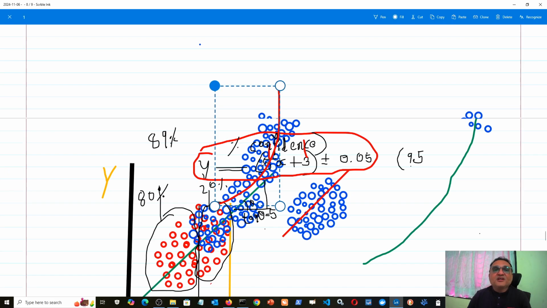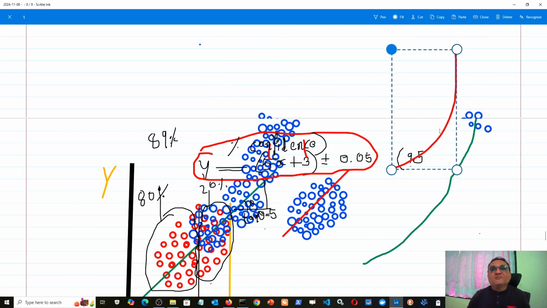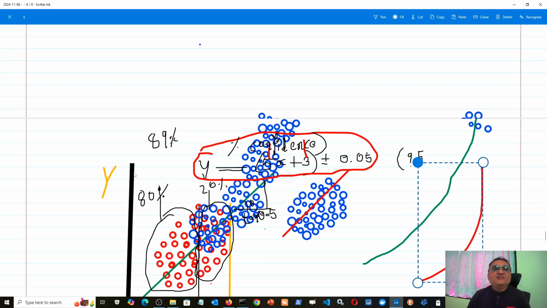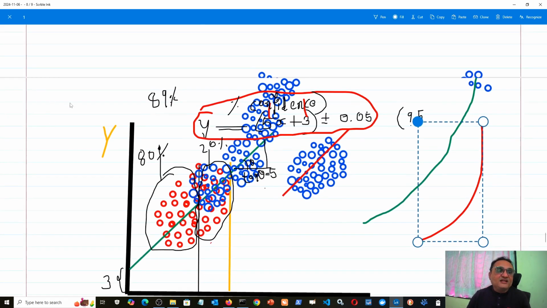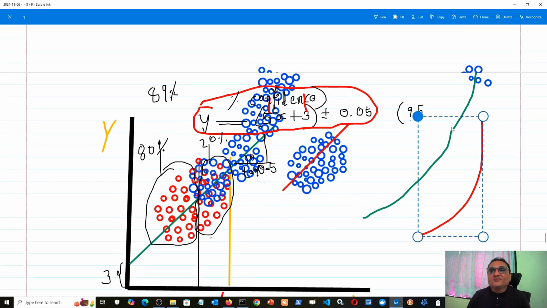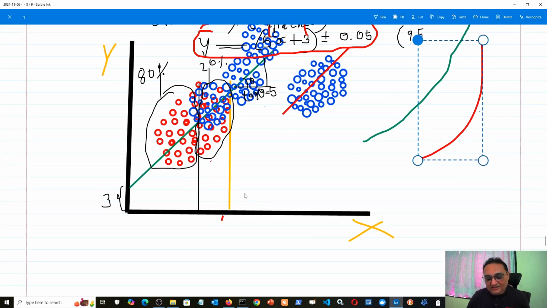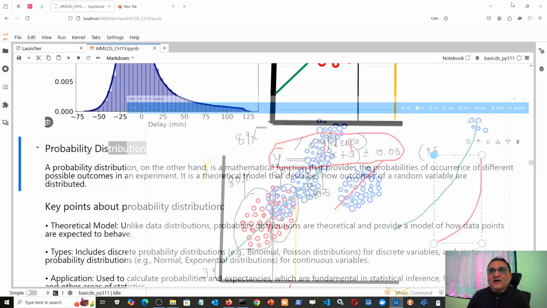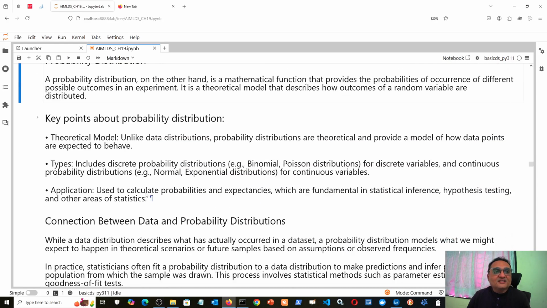So if the model is say 5x square plus 3, that is this parabolic model, then that model will not give so high accuracy. It is possible that the model may give 80% accuracy. So it is not necessary that your probability distribution will perfectly fit your data distribution. But if it fits very nicely, then you will say that you have built a good model. And if it fits poorly, then you will say that you have built a poor quality model. Now I think the difference between probability distribution and data distribution should be clear.